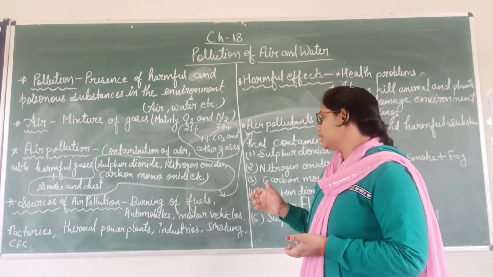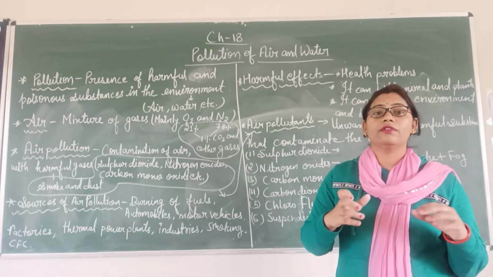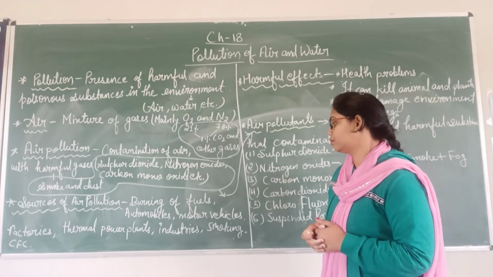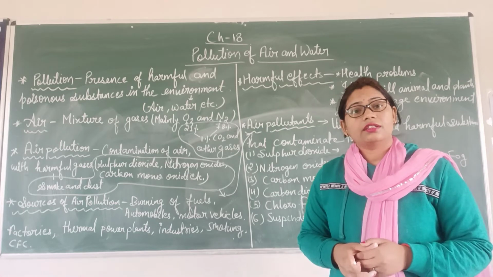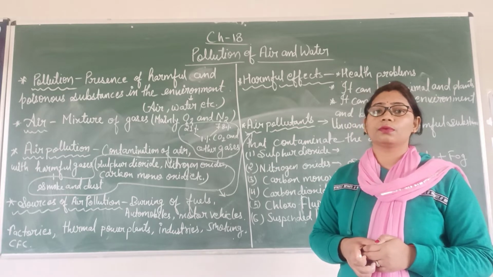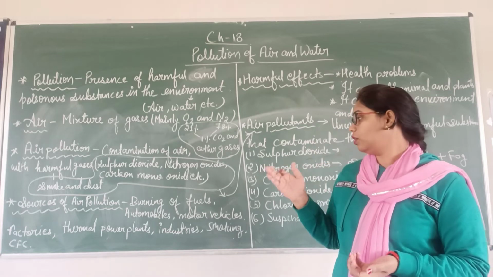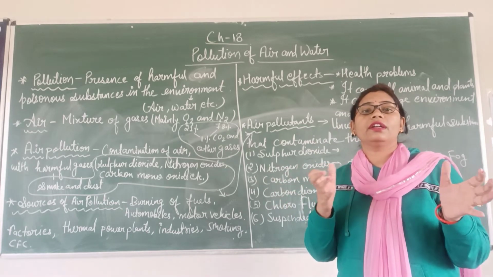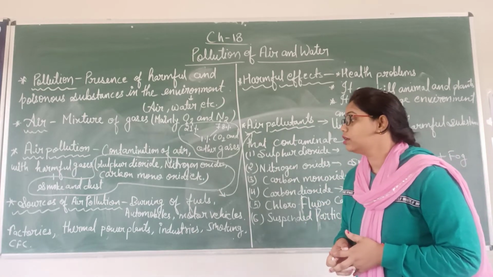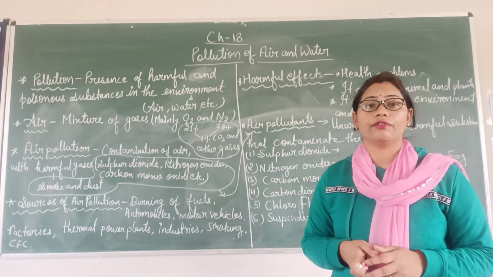In automobiles, motor vehicles, fuel is also used in the form of petrol and diesel. So when they burn, they produce sulfur dioxide, nitrogen oxide, and many air pollutants. Factories are also a source of air pollution. In different types of factories, many types of fumes, smoke and dust particles are produced, so it is also a source of air pollution. Thermal power plants, industries, and even smoking are causes of air pollution.